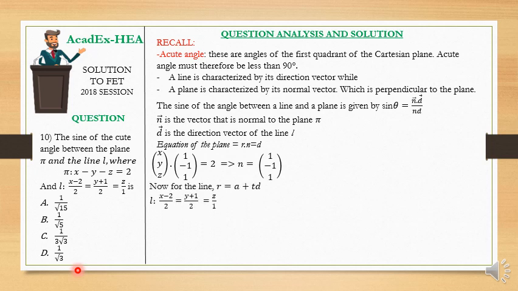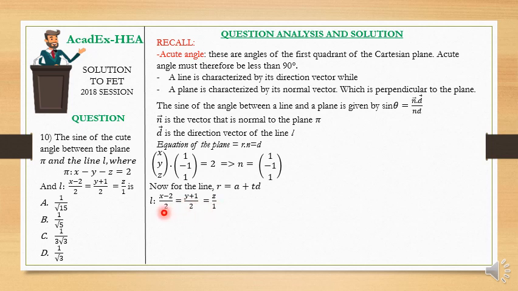Now for the line. The equation of a line is given by r equal to a plus lambda d, or a plus t d, where t is any parameter. The line they have given us has this equation, and the direction vector of this line is simply the denominators.